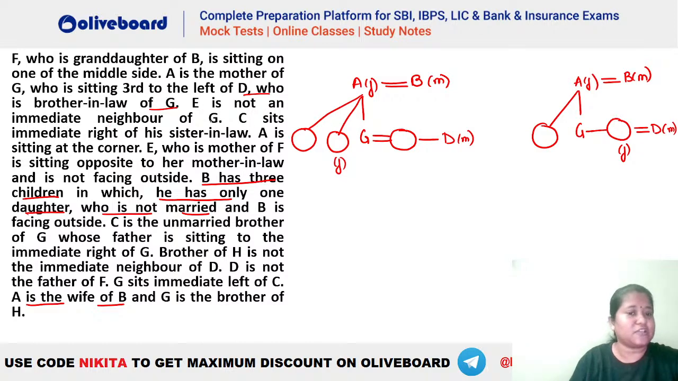E is not an immediate neighbor of G. C sits immediate right of his sister-in-law. A is at the corner. E, who is the mother of F, is opposite to her mother-in-law. So E is the mother of F, right? So you can see, let's draw. E is a female person. She is the mother of F.